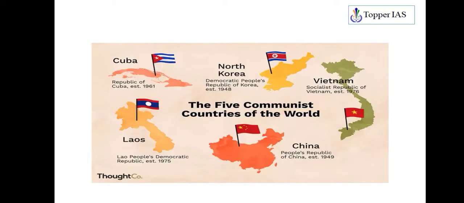Next is with respect to communist countries. As I said, the welfare of the society is important, ensuring equality is important, and in the economic sphere, the means of production is owned by the community or society. That is, in the name of the community, a government will be holding it. Presently, the five communist countries of the world are Cuba, North Korea, Vietnam, China, and Laos. Exactly, they may not be purely communist, because you see the presence of capitalists in China, but still they are considered communist countries of the world as of now.